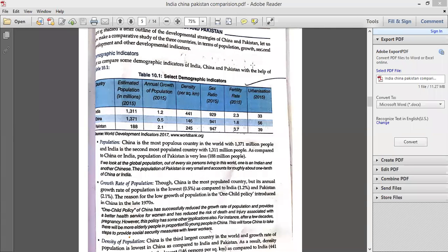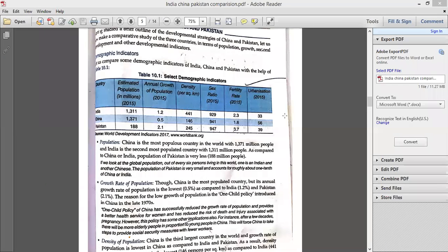First of all, I would like to answer why China has the lowest density. Because China is a very large country in the world, definitely they have a big area. In spite of being the most populous country, they still have only 146 persons per square kilometer. So China's density is lower as compared to India and Pakistan. India's density is highest of all these countries, 441 persons per square kilometer. Reason: the area is less, the population is very large. As a result, India is having more persons per square kilometer.